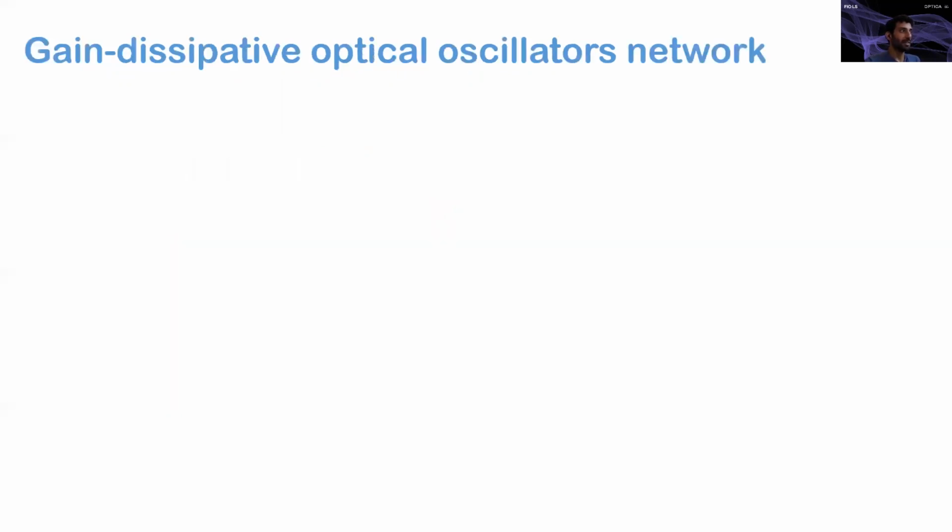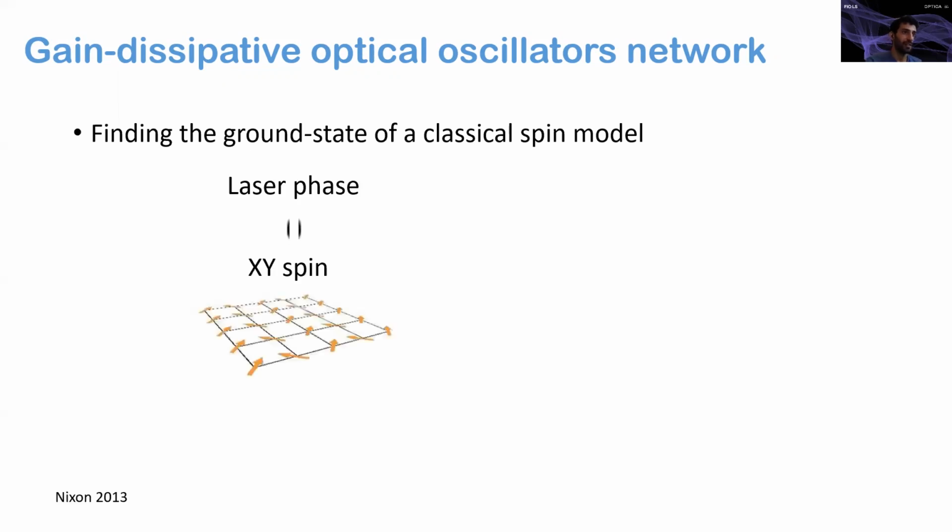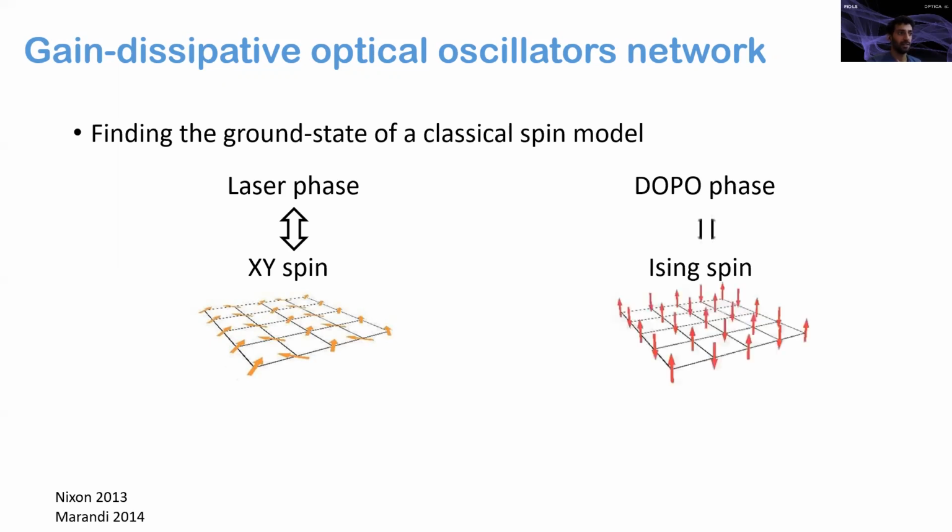One type of such a system is the gain-dissipative optical oscillators network. With this system, we aim to find the ground state of the classical spin model. So in the case of a network of lasers, the laser phase, which can take any value between 0 and 2 pi, is mapped to the direction of an XY spin. In the case of a network of degenerate optical parametric oscillators, or DOPOs, the DOPO phase, which takes only binary values of either 0 or pi, is mapped to the direction of an Ising spin.